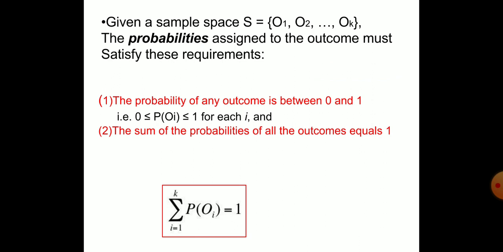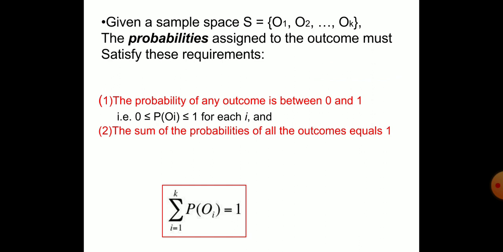That means P of Oi lies in between 0 and 1. That means 0 is less than or equal to P of Oi, which is less than or equal to 1 for each i. And that is the one point you have to remember. The second point is